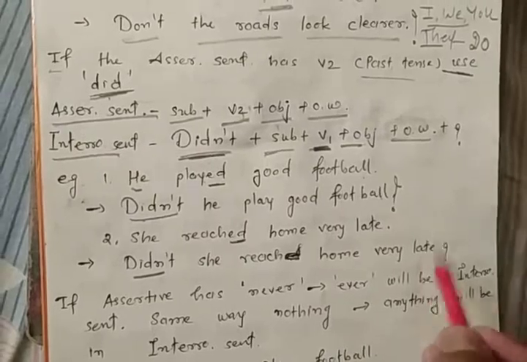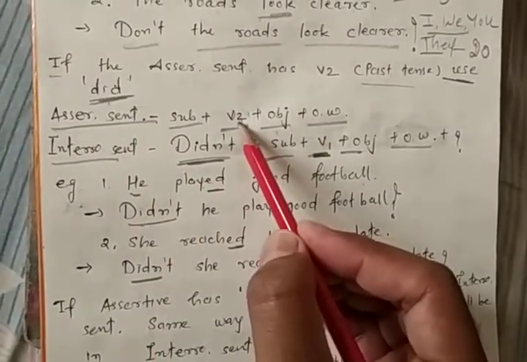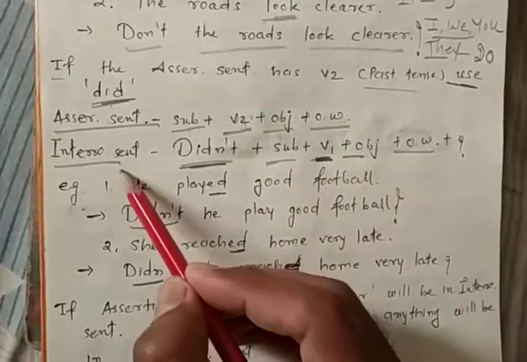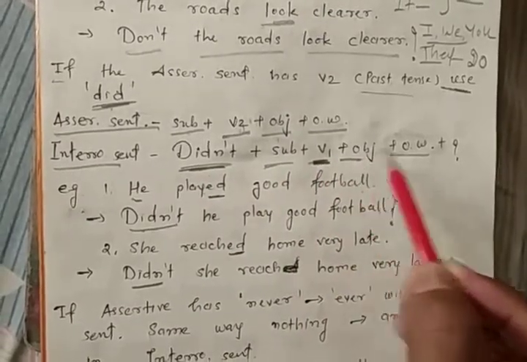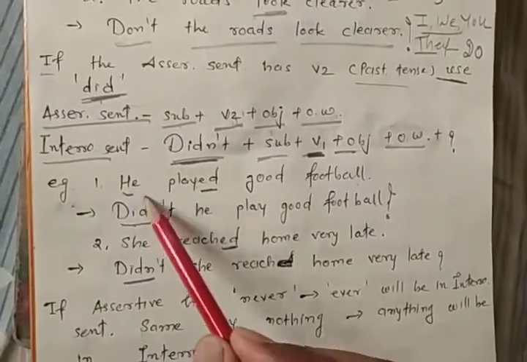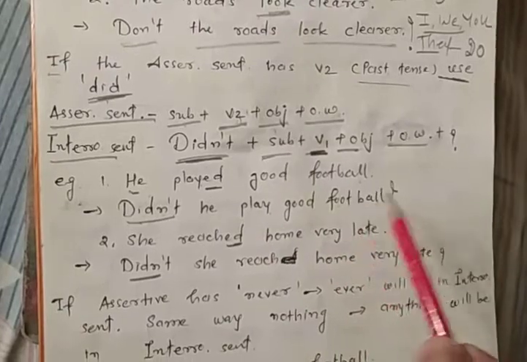Please remember once again, if an assertive sentence has V2 form, that means past tense: subject plus V2 plus object plus other words. So for interrogative: didn't plus subject plus V1 plus object plus other words plus question mark. So remember, he played good football. Didn't he play good football?